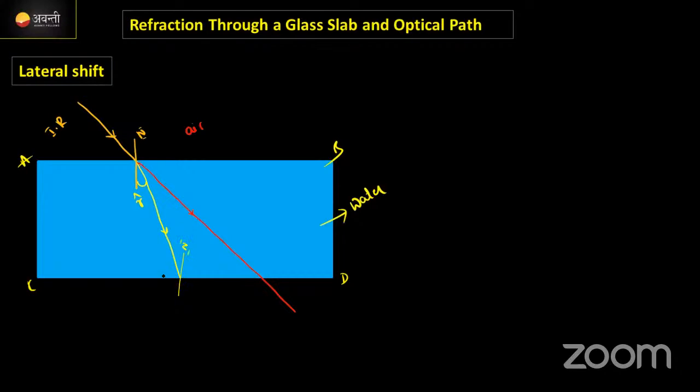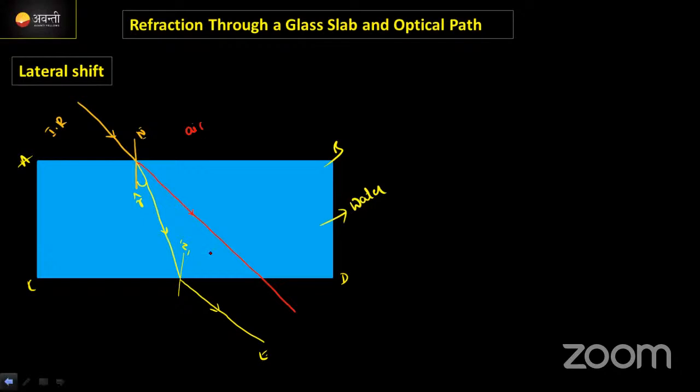Now when it is incident in a denser medium and coming out into the rarer medium, it will move away from the normal. This is what we call the emergent ray. But in this condition, this emergent ray is parallel to the extended incident ray. Do you see here? It is shifted from the exact path.